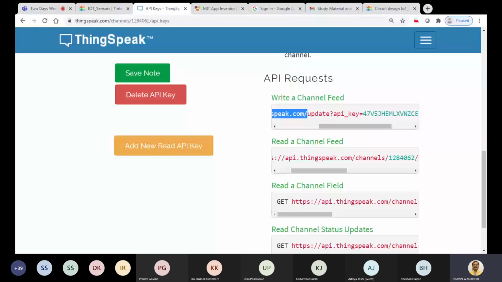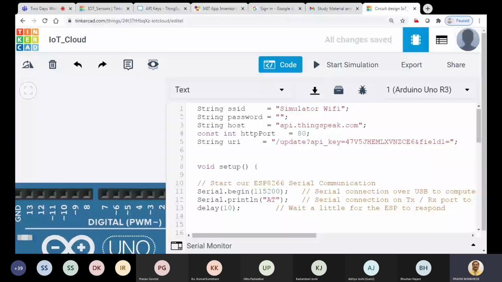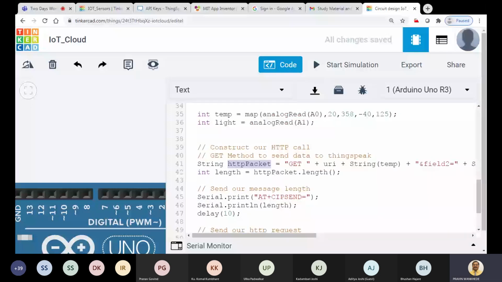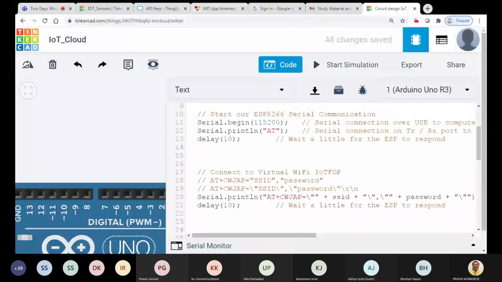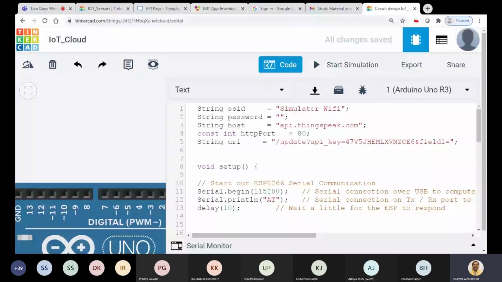So let me create the same format here. See here, what is the HTTP packet? We have given one name, that is the HTTP packet. Which command are we using? Get, and then we are writing plus URI. Sorry, actually it is not a URL, it is a URI. So slash update question mark. This is a complete field.